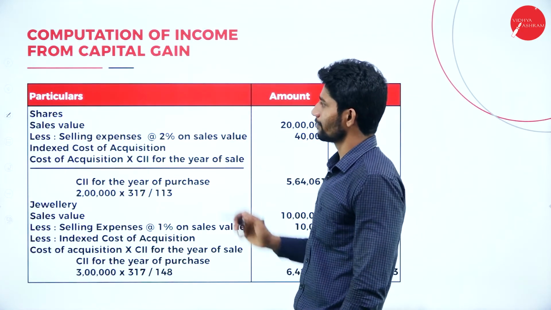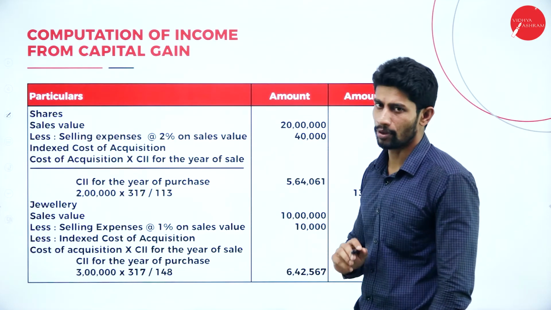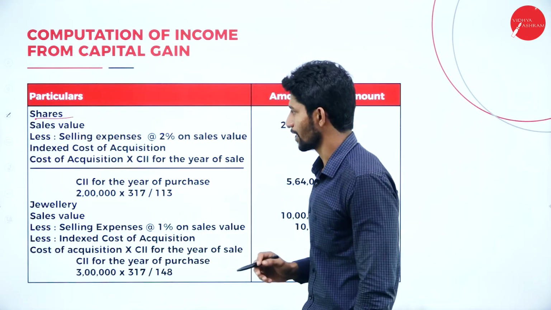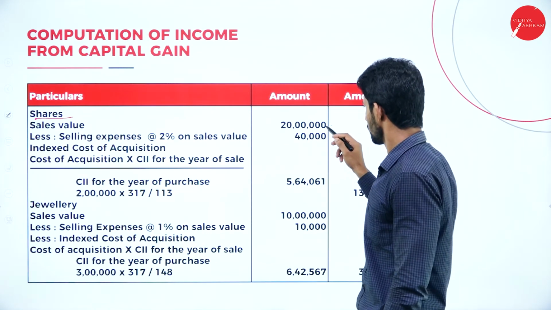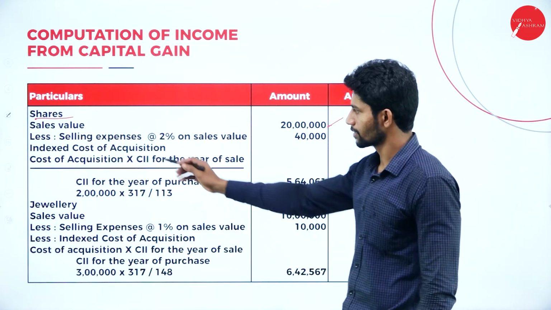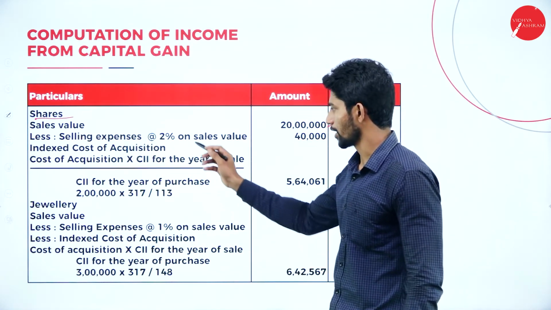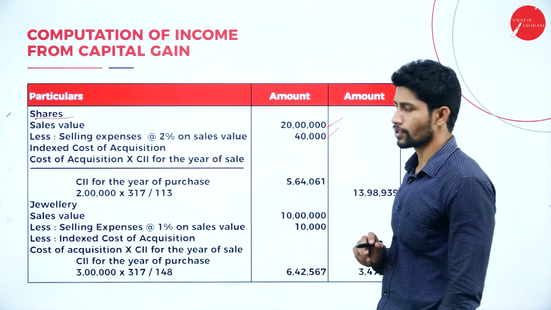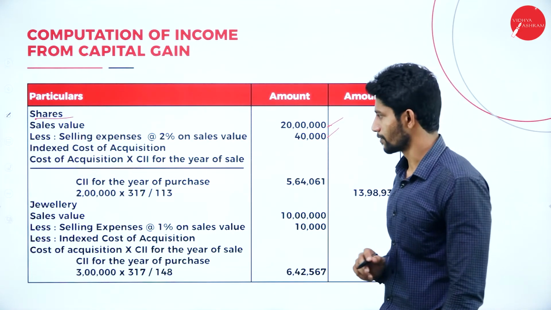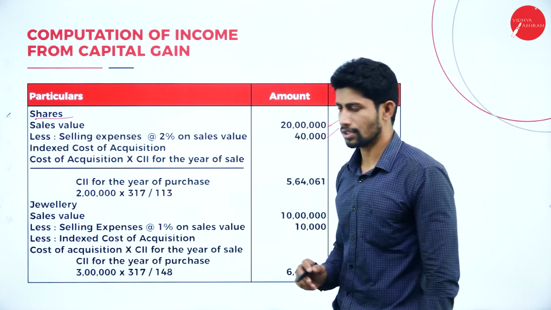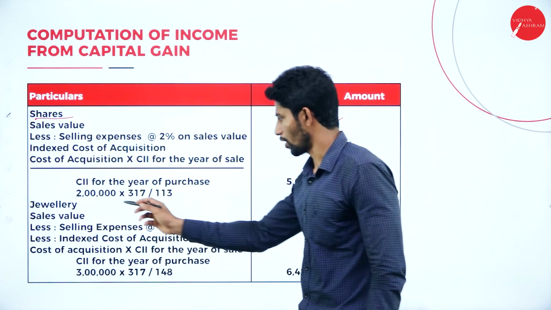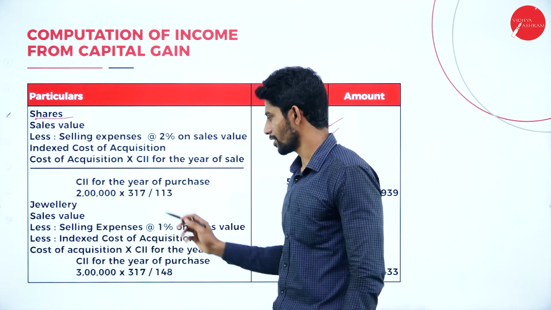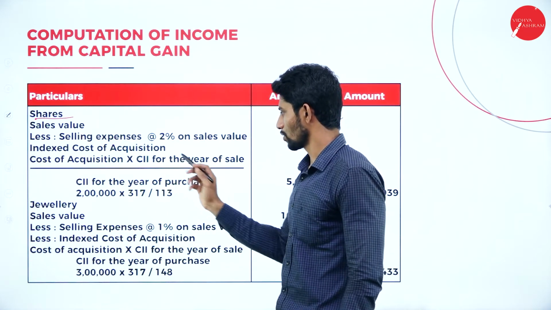So computation of income from capital gain, particulars, amount. The first asset is shares. With respect to shares, sales value given in the problem is rupees 20 lakhs. Next, less selling expenses at 2% on sales value, that is 40,000. If you calculate 2% on 20 lakhs, you will get 40,000. Next, indexed cost of acquisition. Cost of acquisition of shares is 2 lakhs into 317 divided by 113.